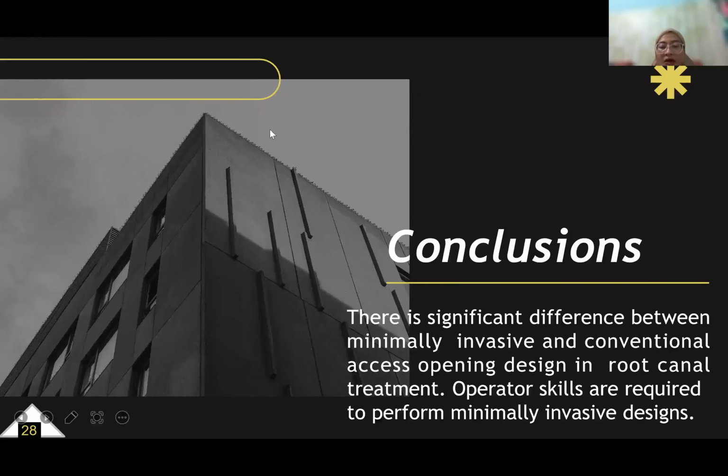And for my presentation, we can conclude that there are significant differences between minimally invasive and conventional access opening design in root canal treatment. We can see that operator skills are required to perform the minimally invasive design. That is my presentation today. Stay safe and always be happy, everyone. Thank you.